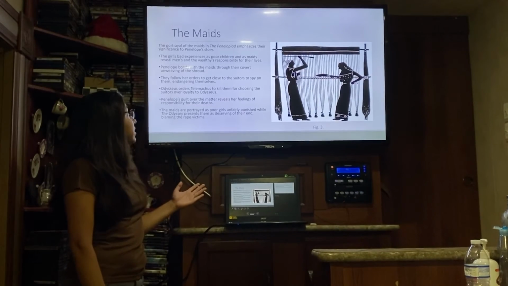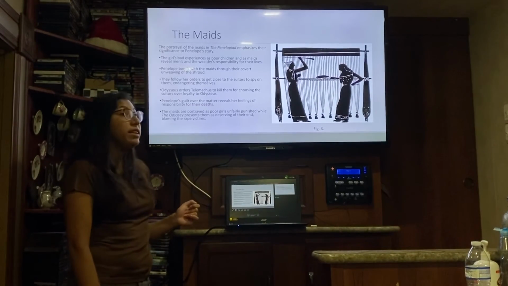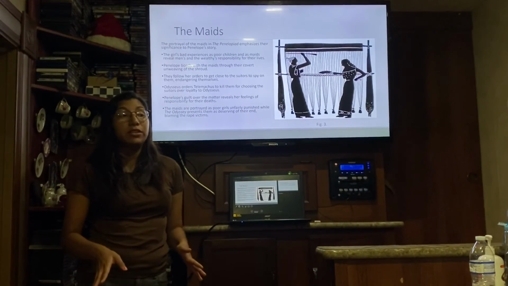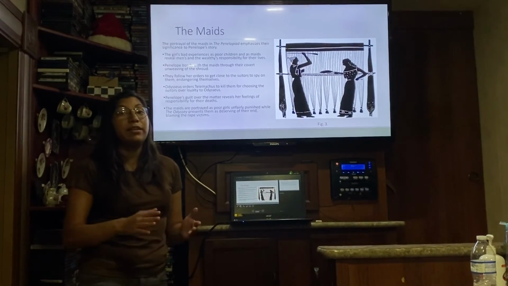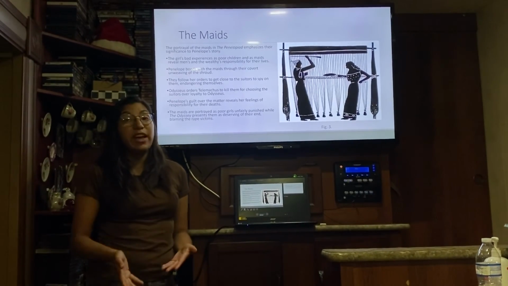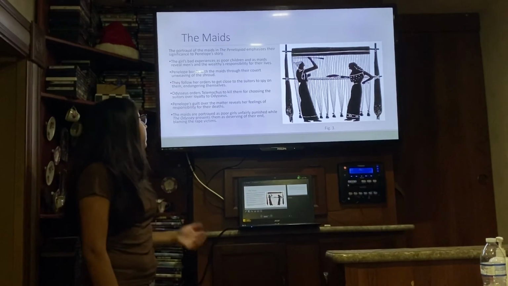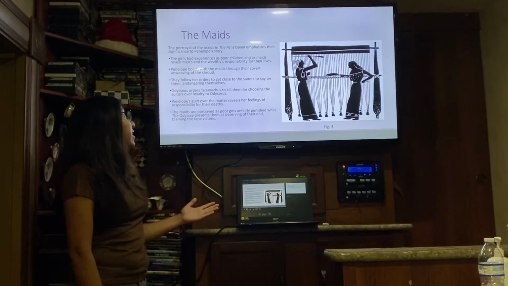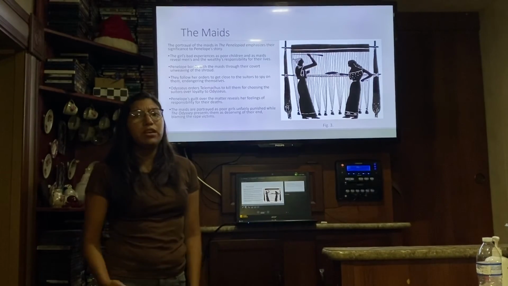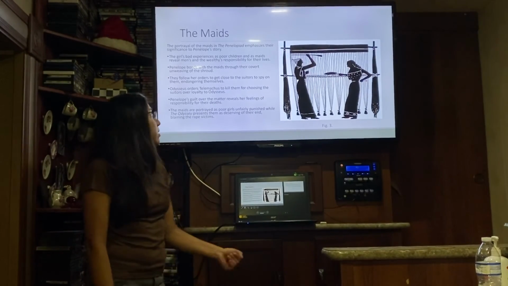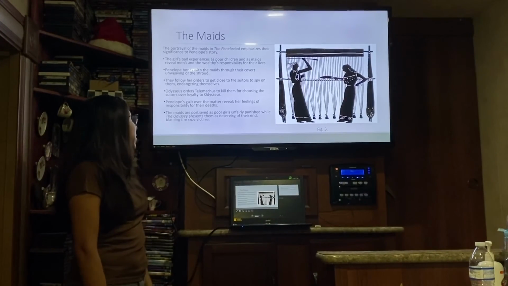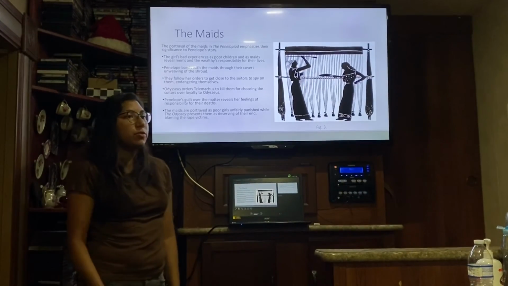They follow her orders to get close to the suitors to spy on them, endangering themselves. So the maids are completely loyal to Penelope and endanger themselves to the point where they're taken advantage of by the suitors. Next, Odysseus orders Telemachus to kill them for choosing the suitors over loyalty to Odysseus. This is shown in both the Odyssey and in the Penelopiad. Penelope's guilt over the matter reveals her feelings of responsibility for their death. So she actually takes responsibility.